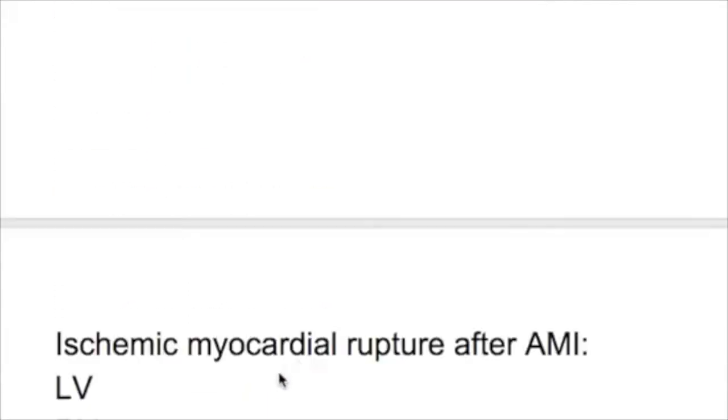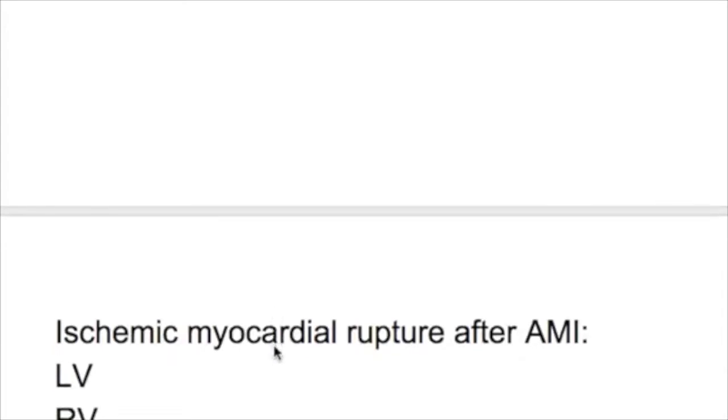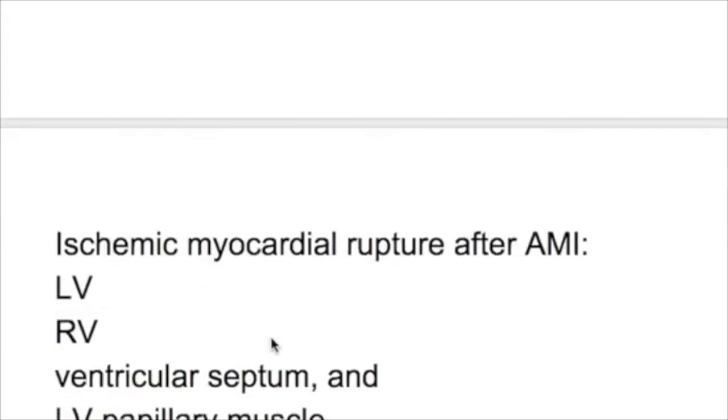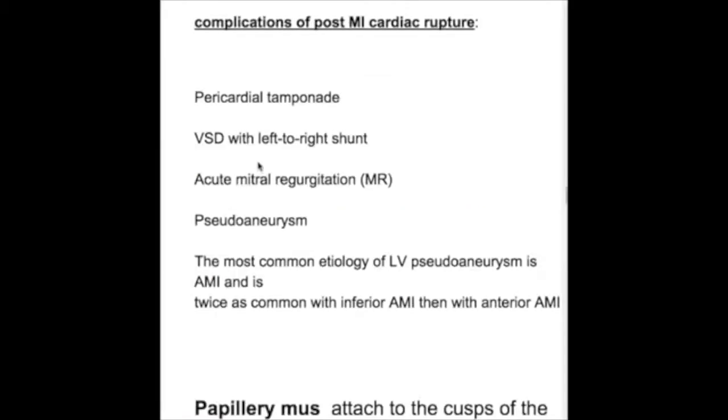Where does the rupture occur mostly? It's in the left ventricle, right ventricle, the septum, or the papillary muscles. So what are the complications of post-myocardial infarction with cardiac rupture? The complications of post-myocardial infarction cardiac rupture are pericardial tamponade, VSD, acute mitral regurgitation, and a pseudoaneurysm.